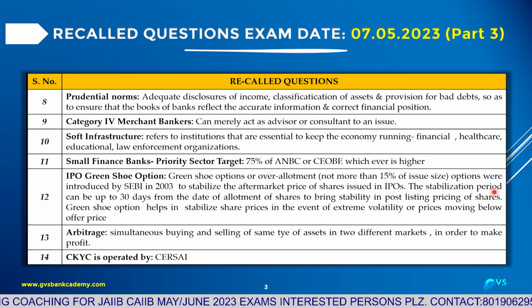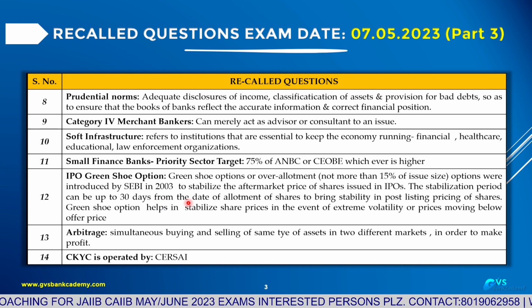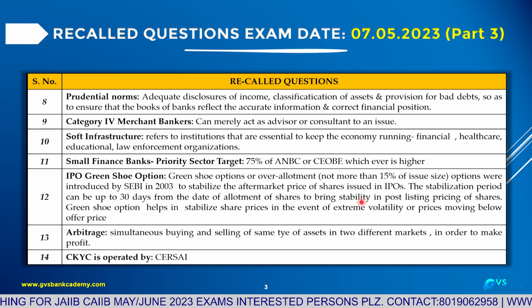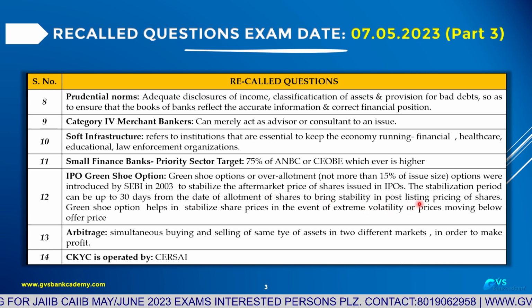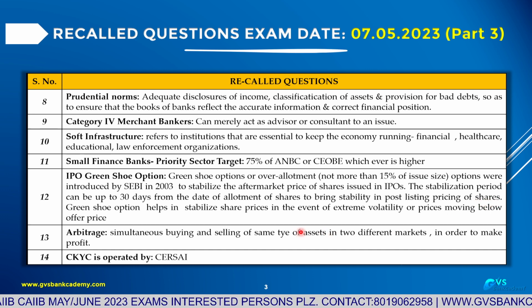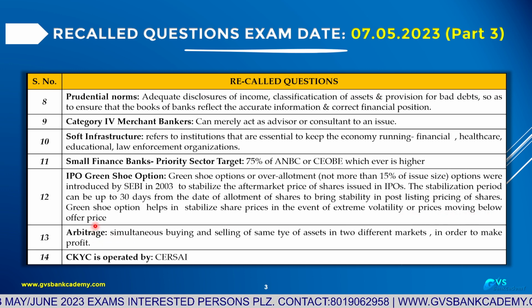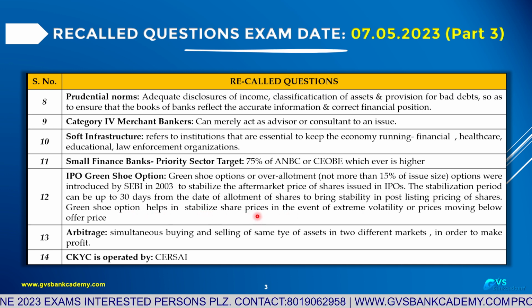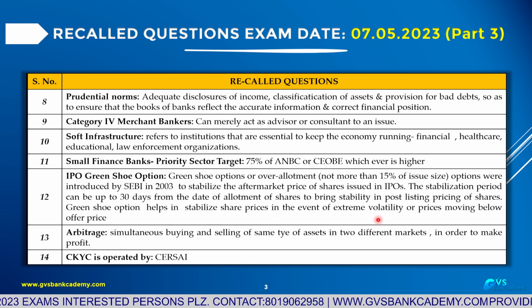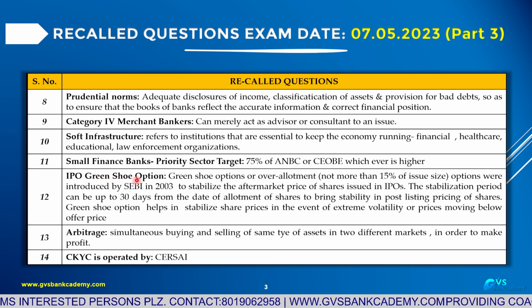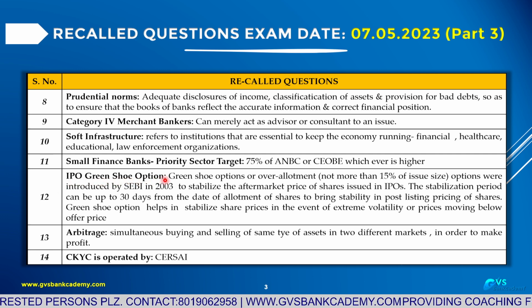The stabilization period is 30 days from the allotment of shares, to bring stability in the post-listing process of shares. Post-listing, if volatility is there or prices move below the offer price, the stabilization agent helps to stabilize prices in the event of extreme volatility. These shares are purchased by the stabilization agent as per the green shoe option. Important point, difficult point, green shoe option.